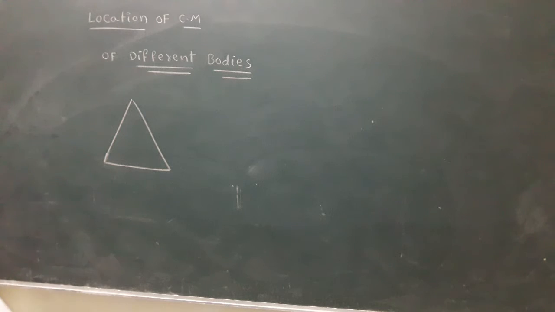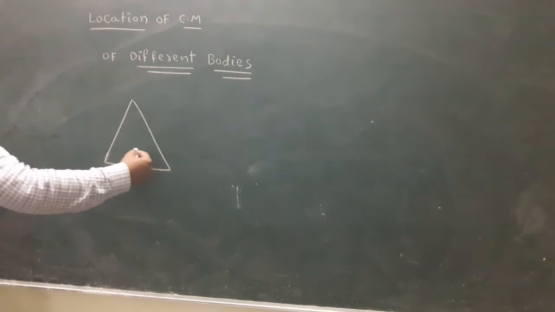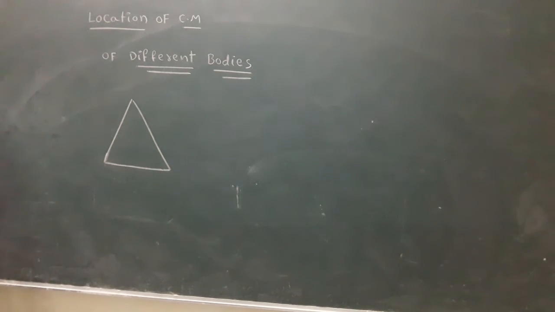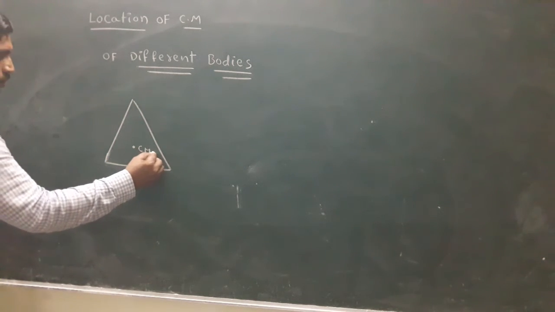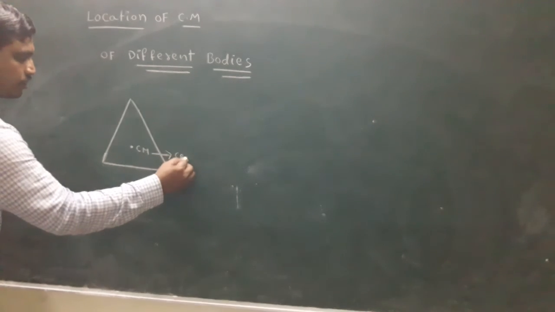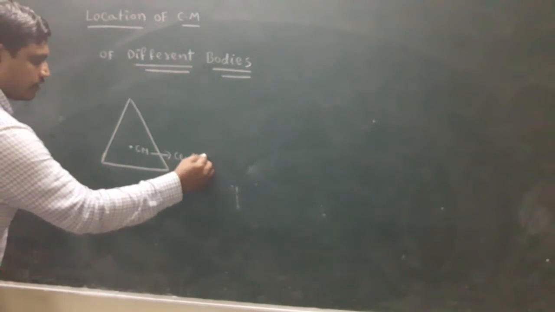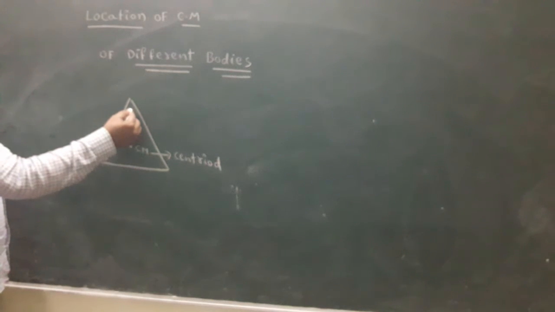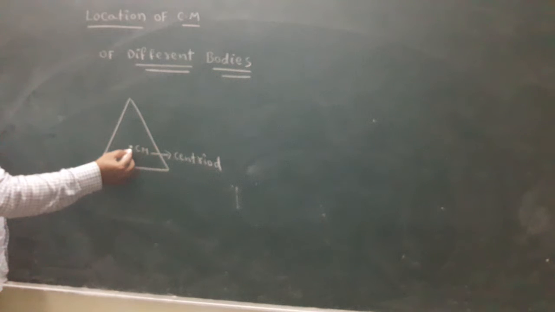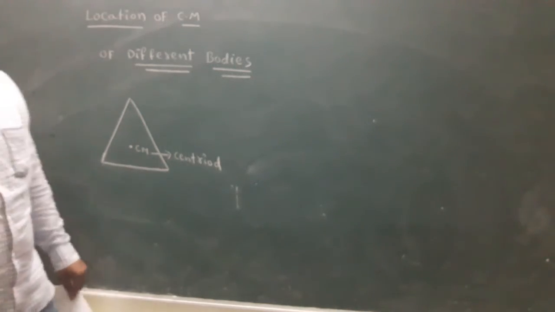In the triangle, at the bottom, more mass is concentrated compared to the top. So center of mass is located at the centroid of the triangle.